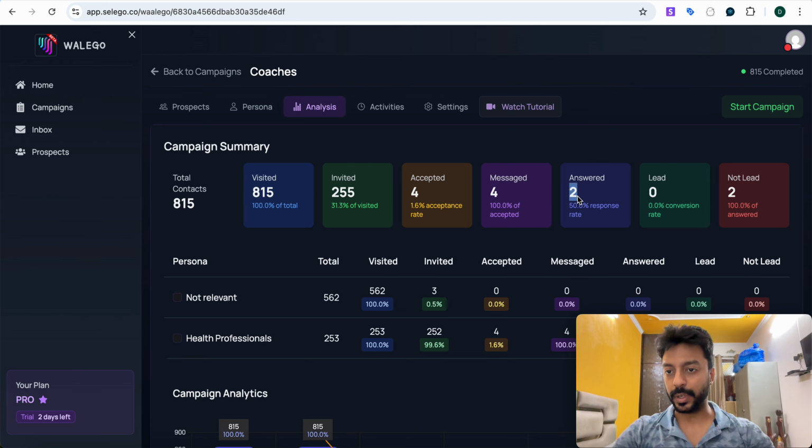Now you must be wondering, okay Rohan, this is a very nice automation where all the connection requests will be sent automatically, and then they will accept it, and then you will be able to send them the messages on automation again. But don't you think that these are very bad stats? Well, yes, these are. The real problem is the account that I used.